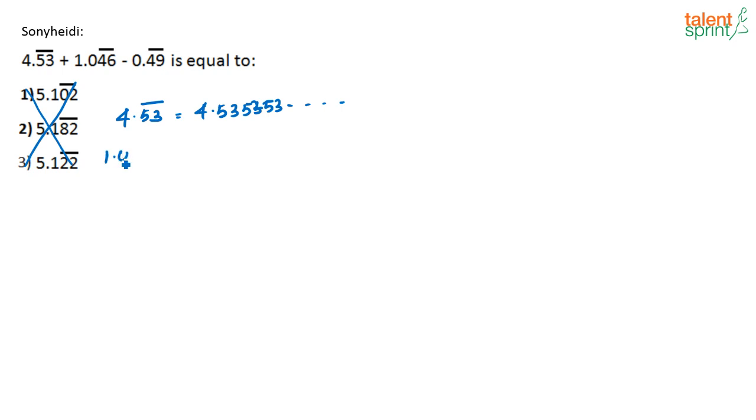Similarly, 1.046 dash. See, you have to see where the dash is, okay? Now here it is nothing but 1.0464646 and so on. Next one is 0.49 dash. So this will be 0.494949 and so on.